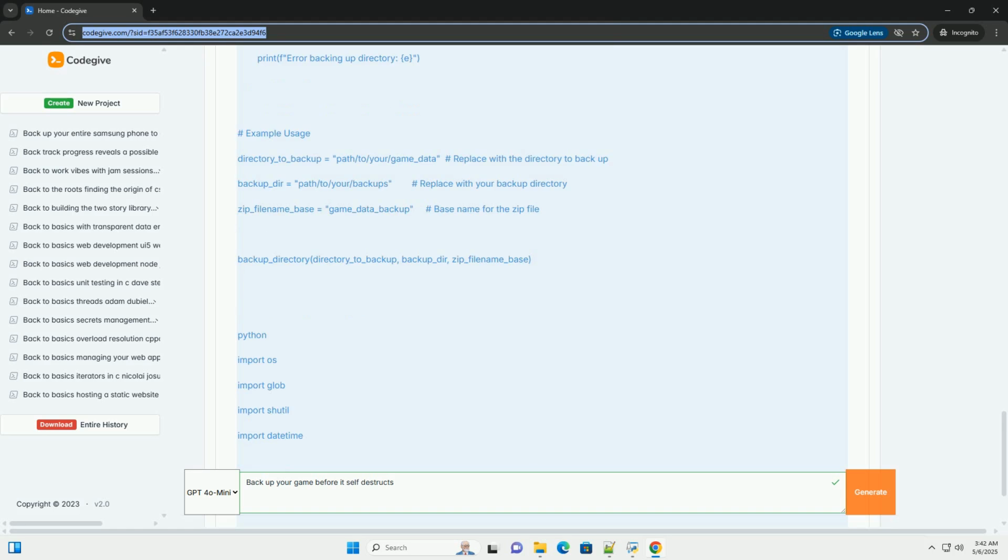5. Encryption, using PyNaCl. Explanation: Encryption library: I used PyNaCl. You may need to install it. pip install pynacl. Key generation: securely generate a key. This example shows generation.